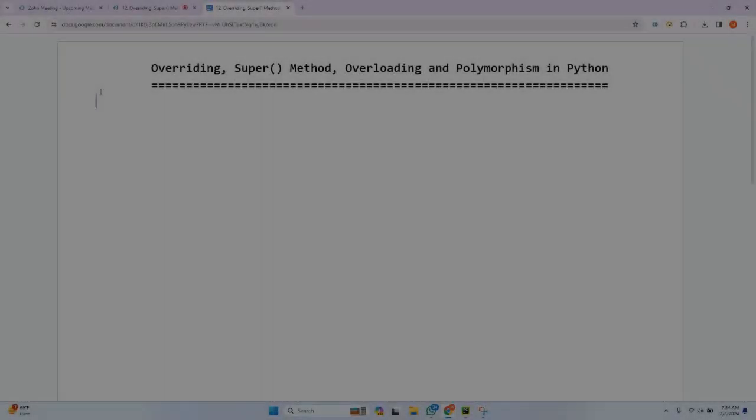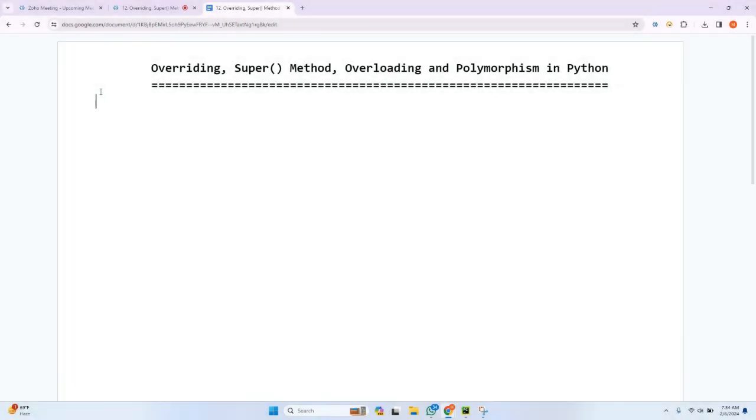We have discussed what is inheritance and the types of inheritance. In the types of inheritance, we have discussed single, multi-level, hierarchical, as well as multiple inheritance. So in this class, as a part of inheritance and these OOPS concepts of Python, we'll be discussing overriding, what is the super method, what is overloading, as well as what is polymorphism in